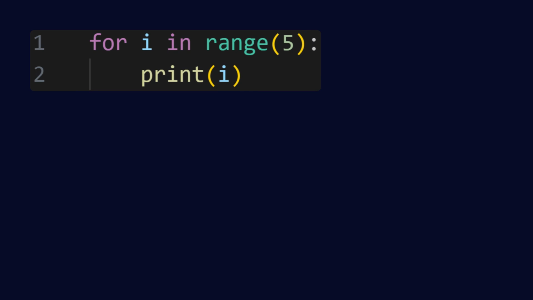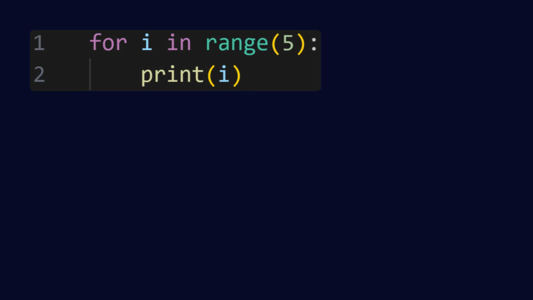Loops. Now, let's move on to loops, which are ways to repeat actions in your code. Python has two main types of loops, but for now, we'll focus on the for loop. A for loop is great for when you know how many times you want to repeat something. Here's a quick example that counts from 0 to 4.